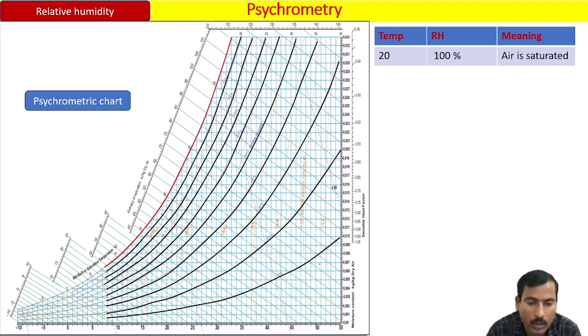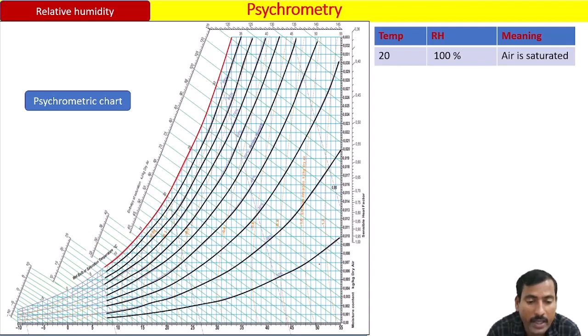When you call the relative humidity 100%, it means that 20 degrees Celsius air, per 1 kg of dry air, is carrying the maximum amount of water vapor. It means that there is no vacancy at all.